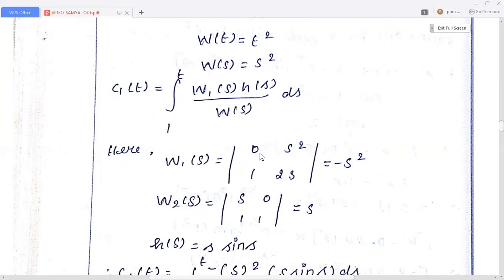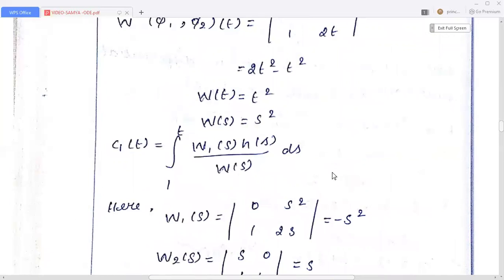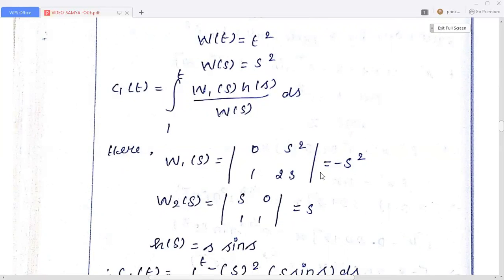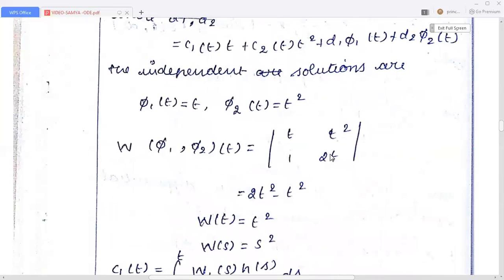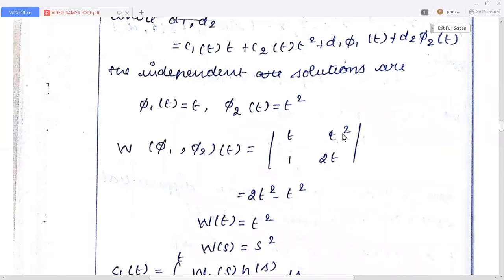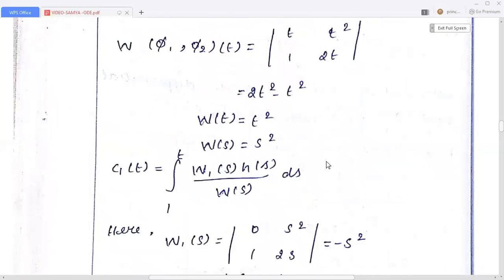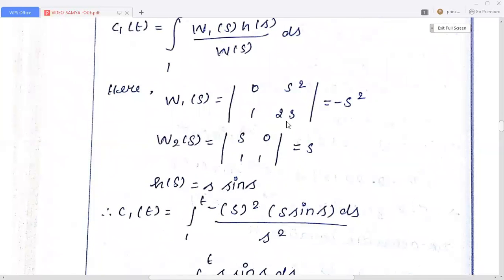Since it is a 2×2 determinant, W1(s) is written with the first column replaced by 0, 1, and the second column s², 2s. Instead of t, we write s.